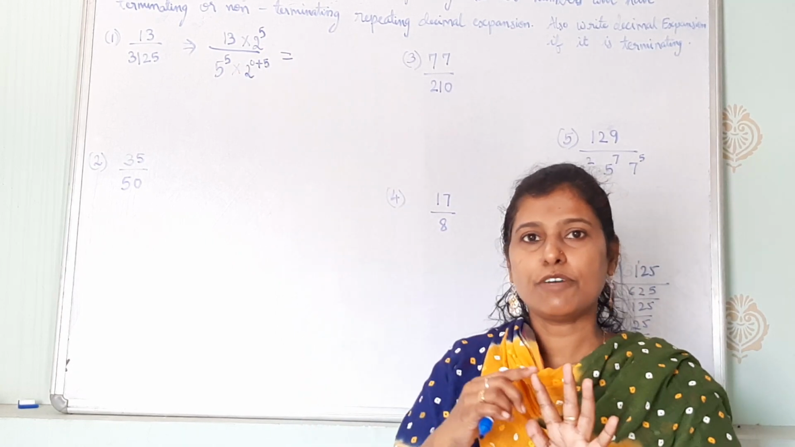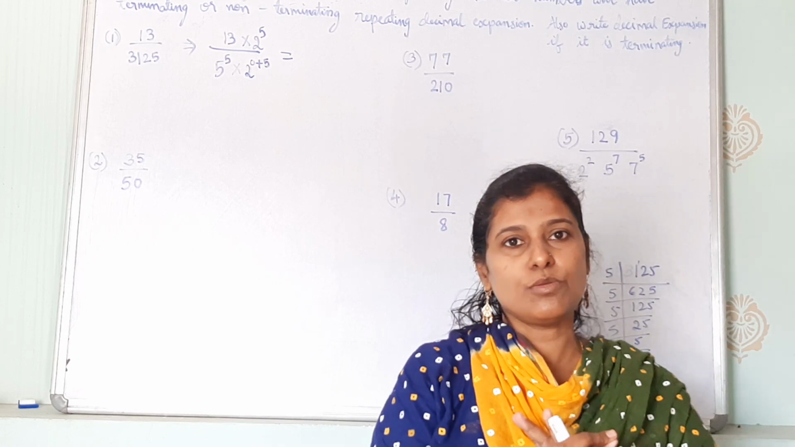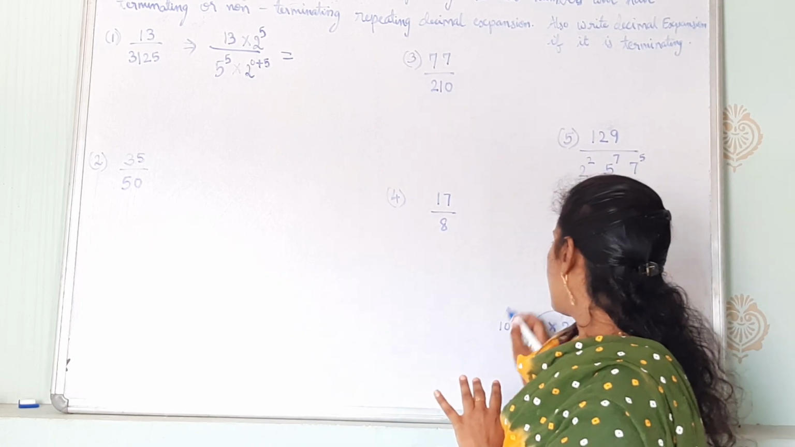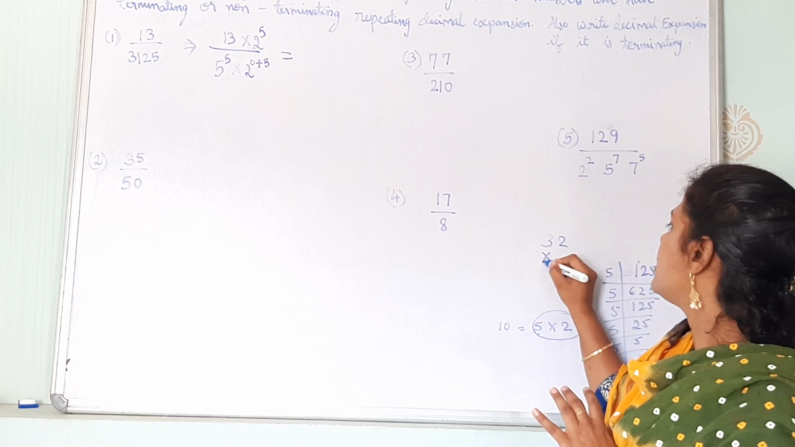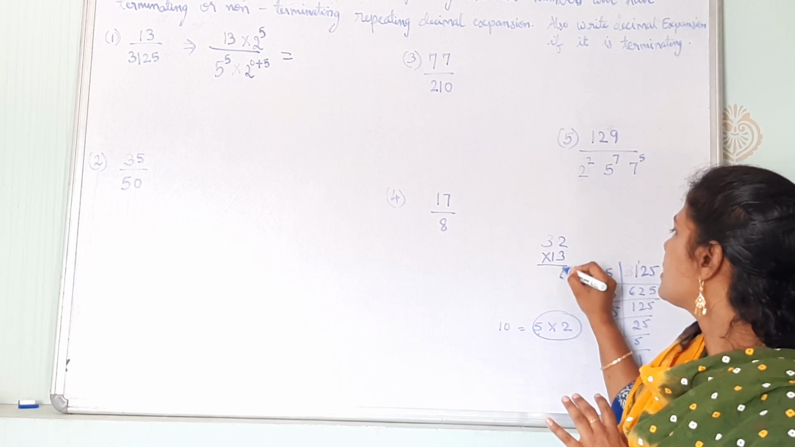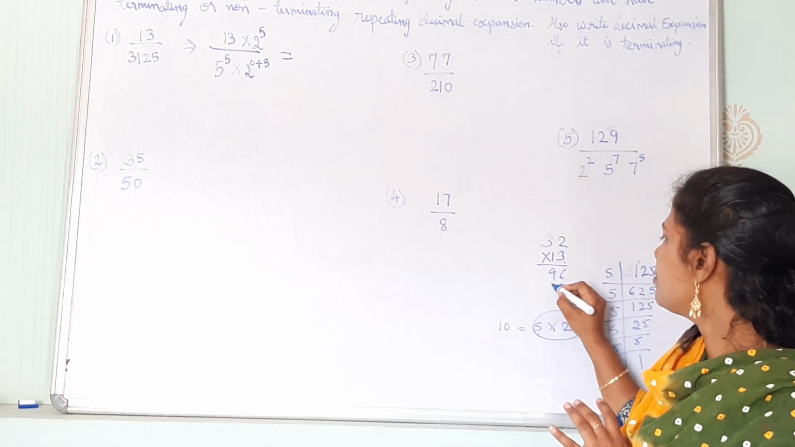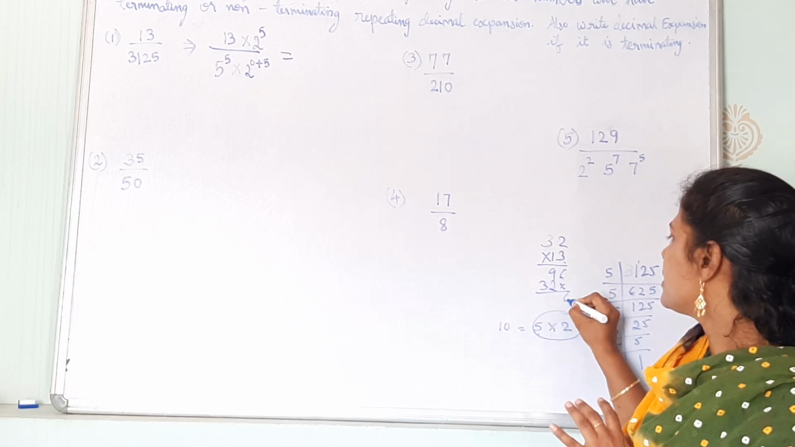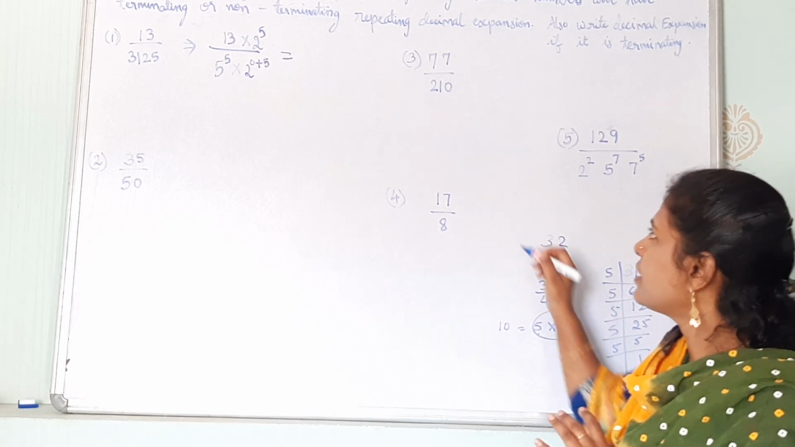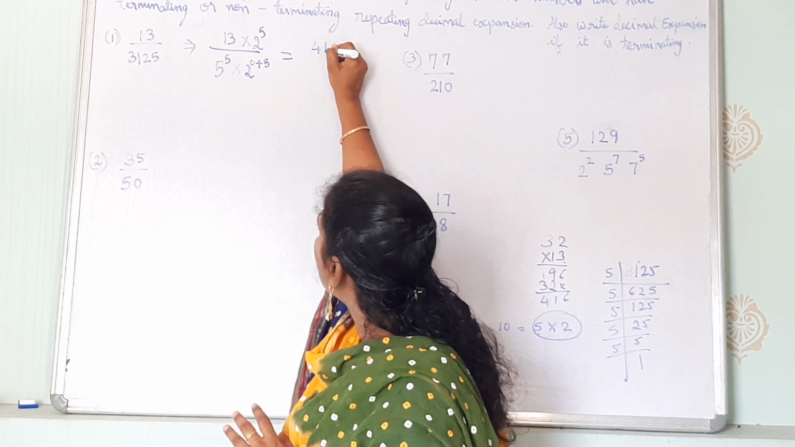How many times? 2 2s are 4, 2 4s are 8, 2 8s are 16, 2 16s are 32. Now 32 and 13. So 3 2s are 6, 3 3s are 9, 1 2 is 2, 1 3 is 3, 6, 9, 10, 11, 416. So the number is now 416.